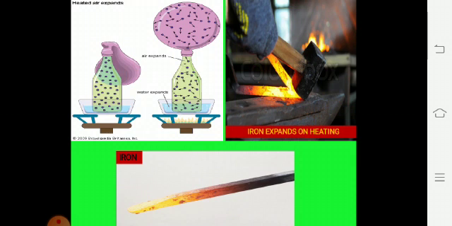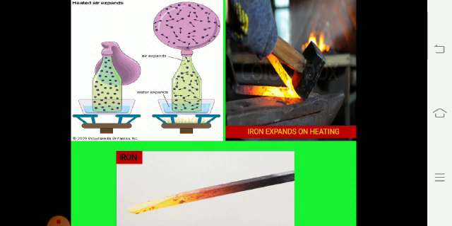So the balloon size will expand because the balloon is getting more air into it. This is how heat plays a role in expansion.